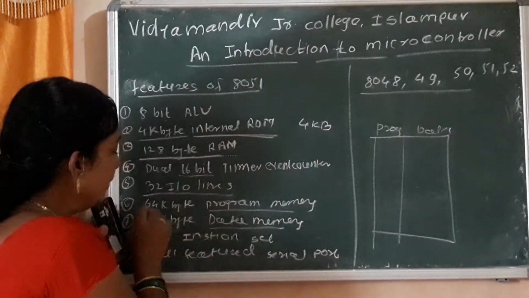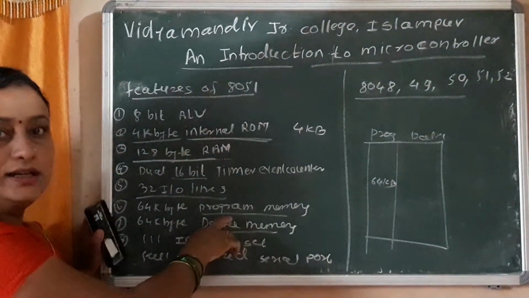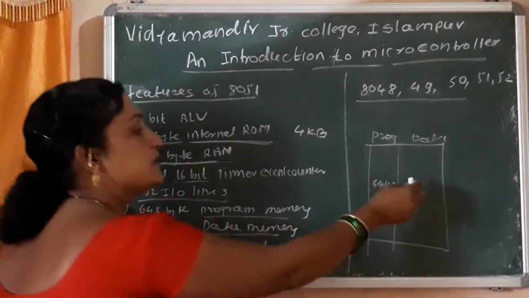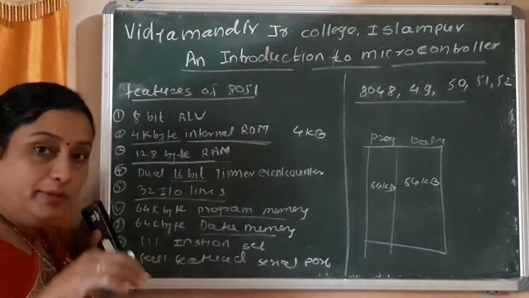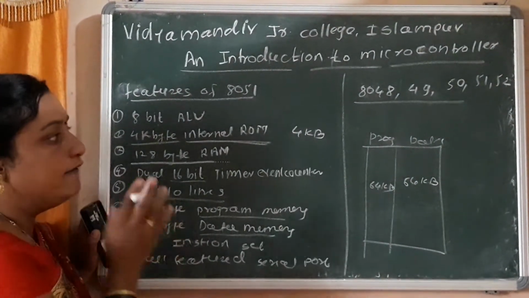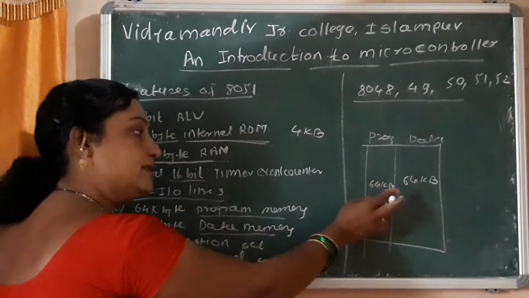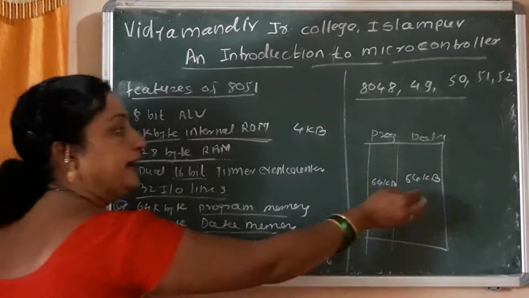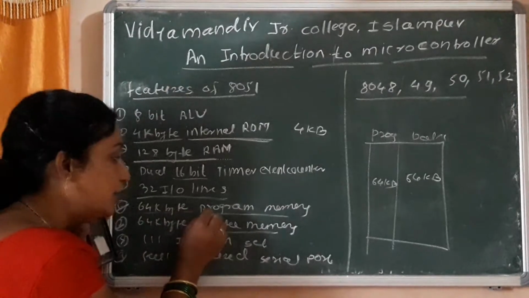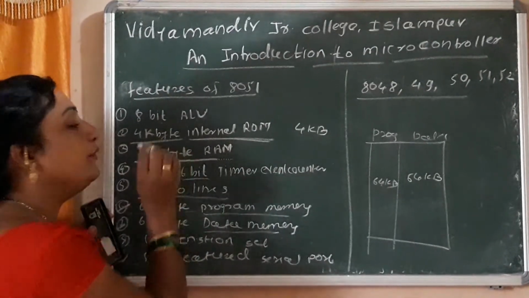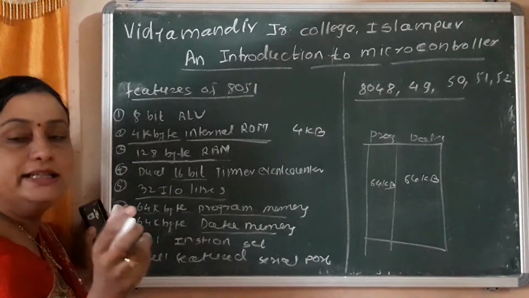In this microcontroller, 64 kilobyte is program memory, that is ROM, and 64 kilobyte is data memory, that is RAM. From the 64 kilobyte program memory, only 4 kilobyte internal ROM is allocated inside the integrated circuit.